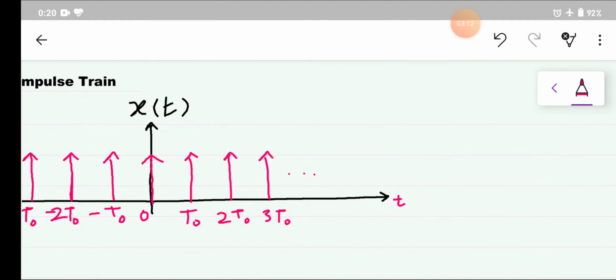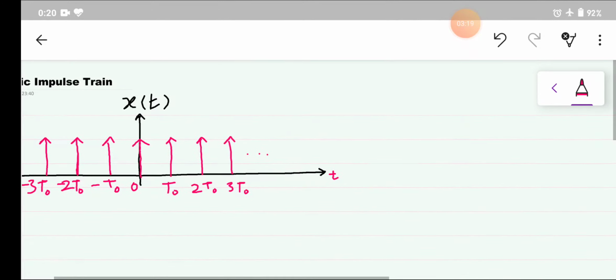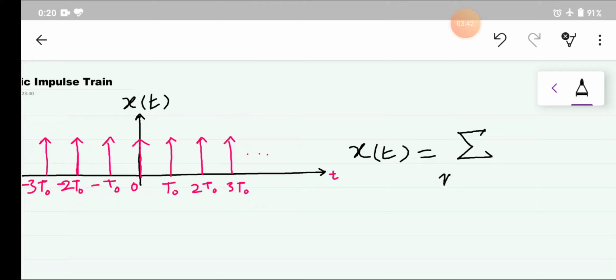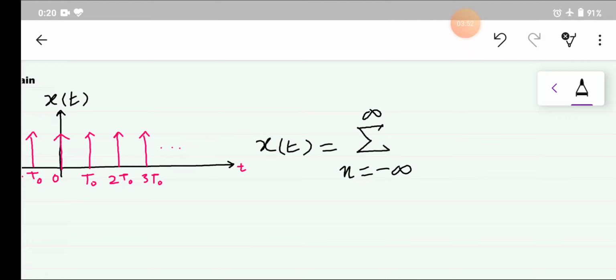If I want to write this signal through a mathematical formula, it will be a signal x(t) that is a sum from n equal to minus infinity to plus infinity of impulses, so I am representing it through delta of t minus nt naught, as the time period is t naught.